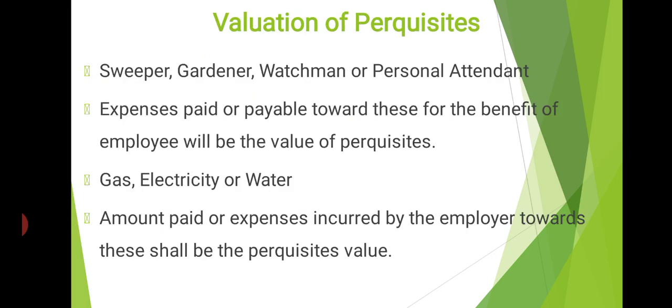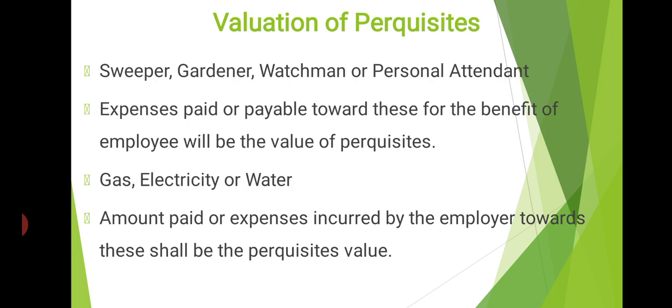There are different perquisites we have. First one, sweeper, gardener, watchman, or a personal attendant. It's a taxable perquisite. Expenses paid or payable towards these for the benefit of the employee will be the perquisite value. Suppose an employer provides a sweeper or a gardener or a watchman or a personal attendant to his employee. This is called perquisite. We have to calculate the value of perquisite in such situations. So the question is how to calculate the value of perquisites.